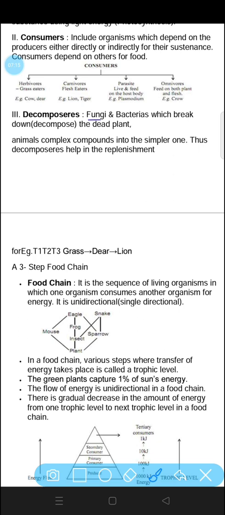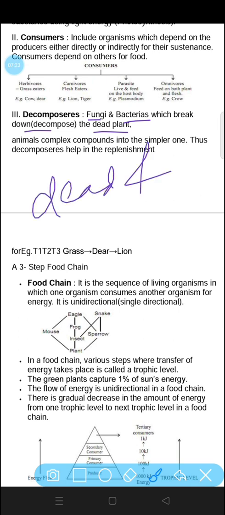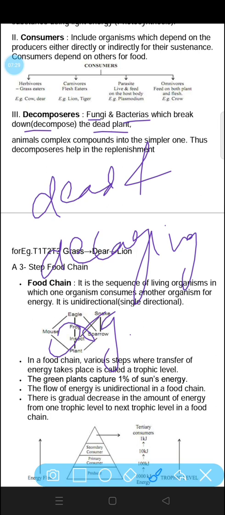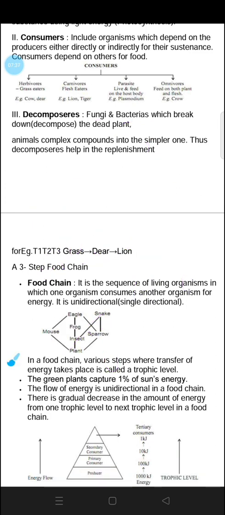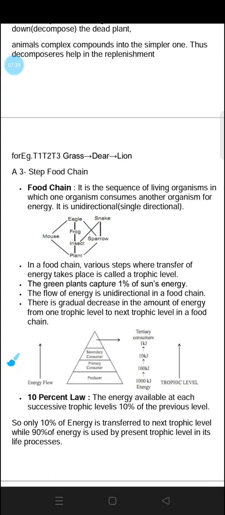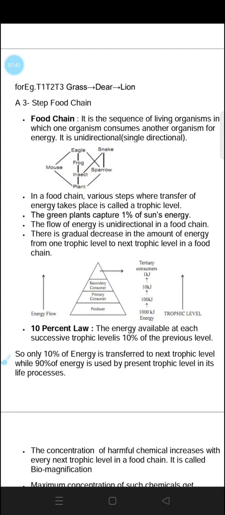Decomposers like fungi, bacteria, which break down the dead plants. The organisms which feed on the dead and decaying organic matter are called decomposers. They used to feed on the dead and decaying organic matter. Thus, decomposers help in the replenishment. They also help in cleaning. For example,